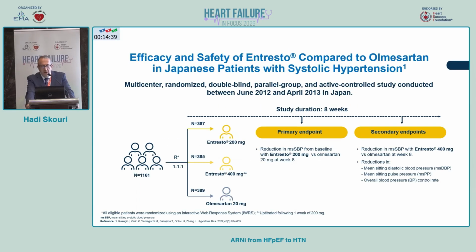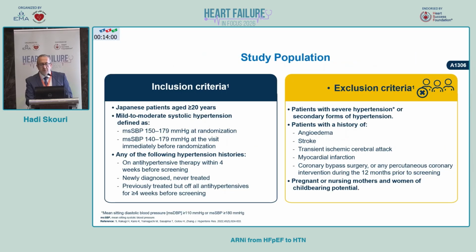So this was a randomized, double-blind, parallel group, multi-center study including around 1,160 patients. They were randomized 1:1 into either Entresto 200 milligram, 400 milligram, or olmesartan 20 milligram. The primary endpoint over 8 weeks of this study duration was reduction in the mean sitting systolic blood pressure from baseline with Entresto versus olmesartan at 8 weeks. And there were other secondary endpoints, including mean sitting diastolic blood pressure reduction, mean sitting pulse pressure reduction, and overall blood pressure control rate. These were the exclusion and inclusion criteria.